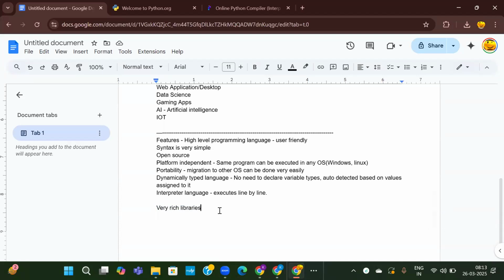You no need to write customized code in order to achieve some functionality. That we can do it, but still for the majority of the cases, we have libraries. So because of this very rich libraries, Python has become powerful and easy to use. So these are the main features of Python.